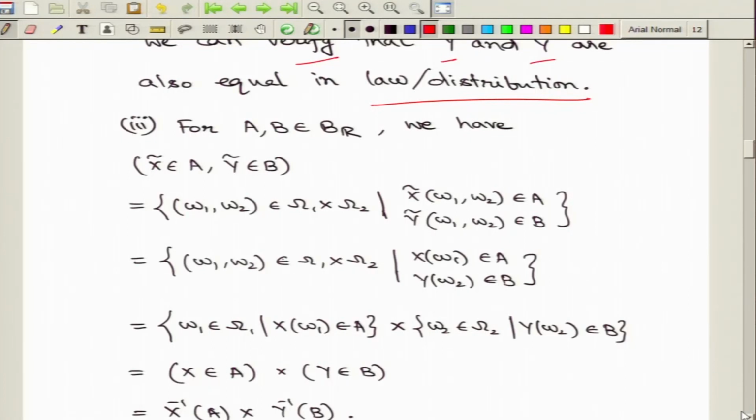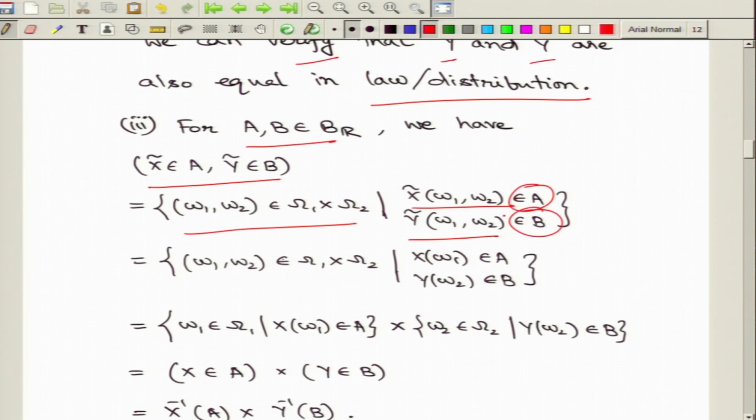Now, we will compare the relation between x tilde and y tilde. Let us see. We will choose any two arbitrary Borel sets A and B. Let us look at this event that x tilde takes the value in A and y tilde takes the value in B. Then let us follow the definitions. We will look for all points in the domain, which is the product space. Here we want to look at all such points such that x tilde of omega 1, omega 2 is in A and y tilde of omega 1, omega 2 is in B.